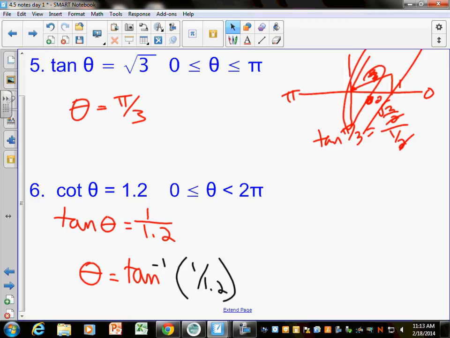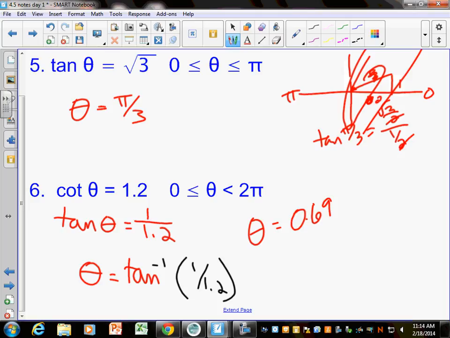And your calculator will give you an answer. Should we be in degrees or radians on our calculator right now? It says 0 to 2 pi, so we should be in radian mode. I'm going to put in inverse tangent of 1 divided by 1.2, and it's going to tell me that the answer is, if I go to 2 decimal places, like 0.69. What quadrant is 0.69 radians going to be in? Quadrant 1. Does it make sense that tangent and cotangent are positive in quadrant 1? That's going to give me a quadrant 1 angle? Yeah. What other quadrant is tangent and cotangent positive in?